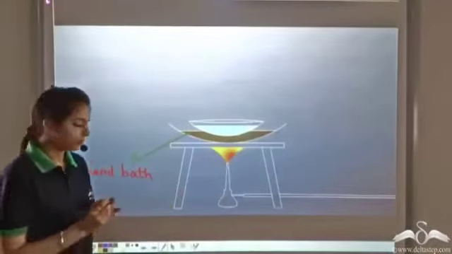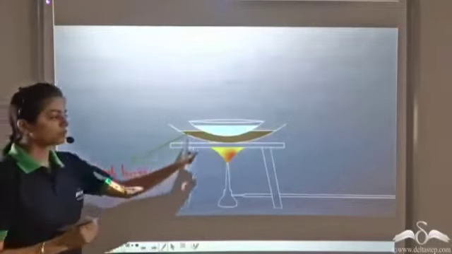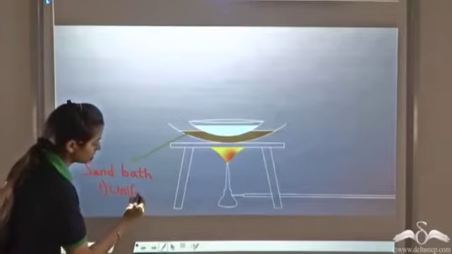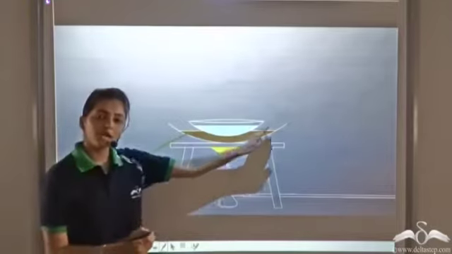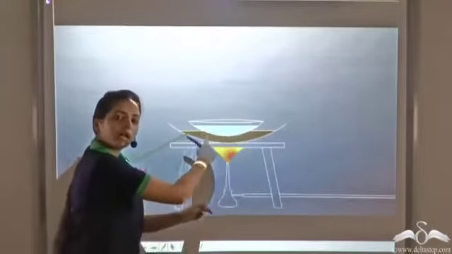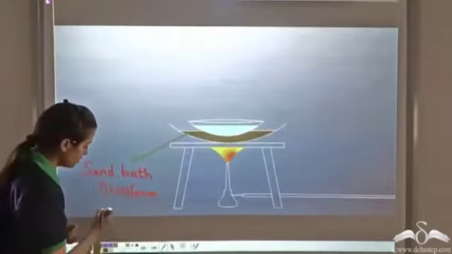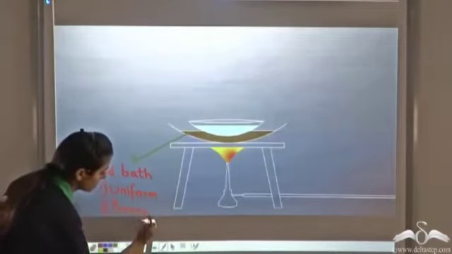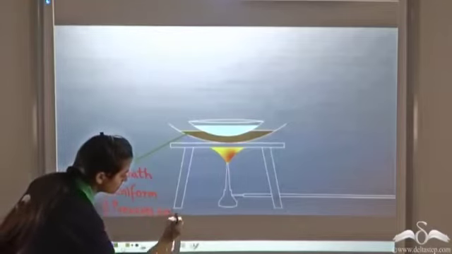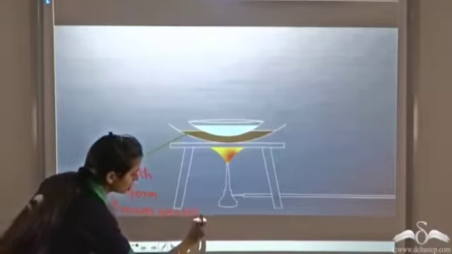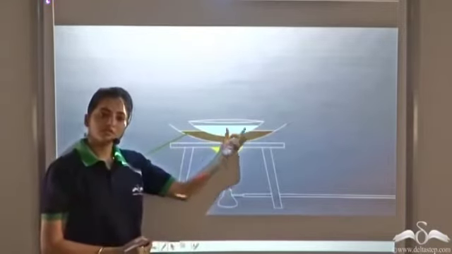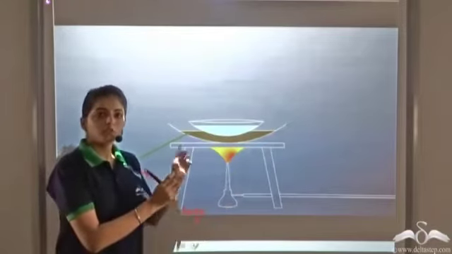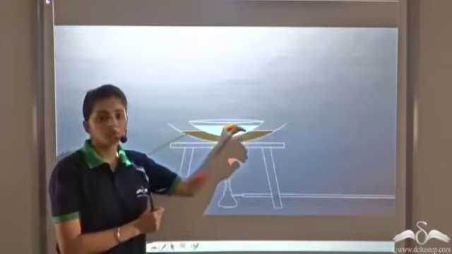This is because, number one, it provides uniform heating to the entire salt solution. And number two, it prevents breakage. Since we use a glass vessel, if we directly heat it on this Bunsen flame, the vessel might break. So we use a sand bath to prevent the breakage of this glass vessel.